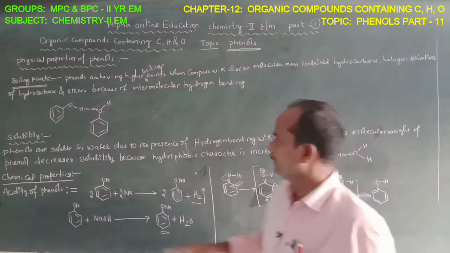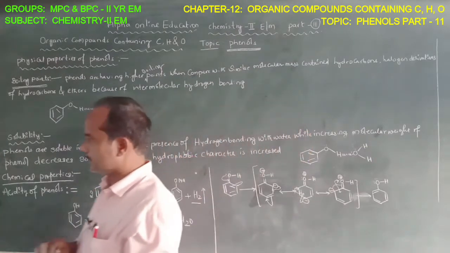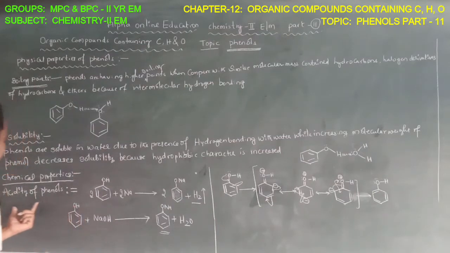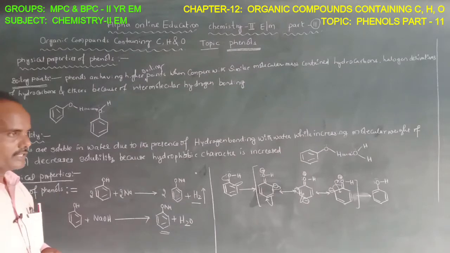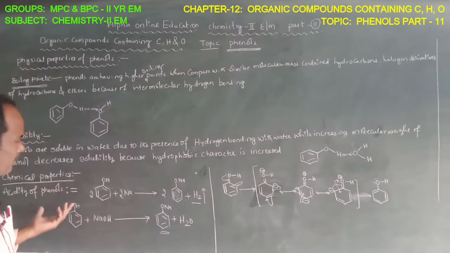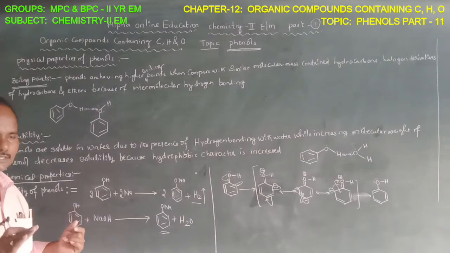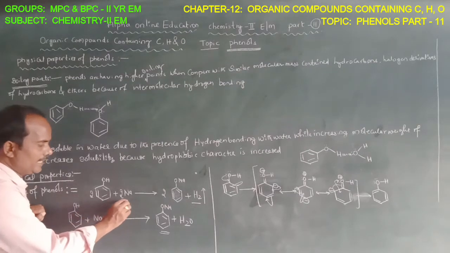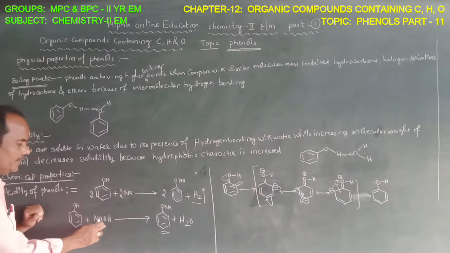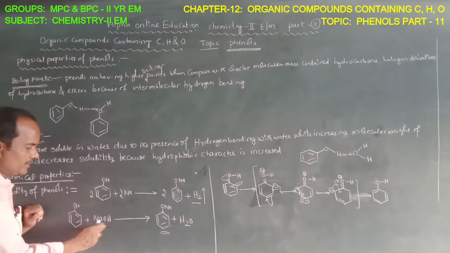Then let's see the chemical properties of phenols. Let's see the acidic character of phenols. When compared with alcohols, phenols are more acidic. Phenols are considered more acidic. The reason is that phenols can interact with highly active metals, and also interact with bases, here aqueous sodium hydroxide.